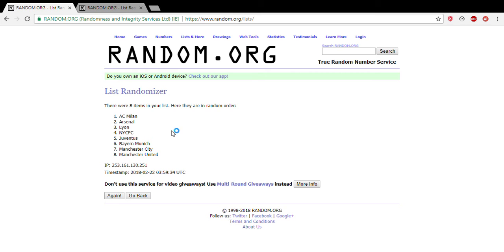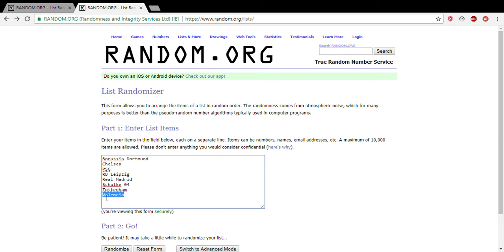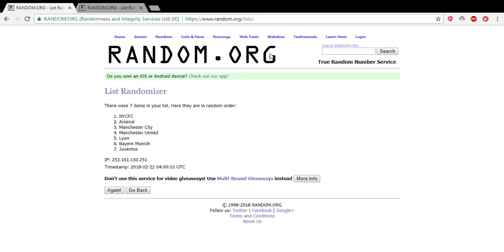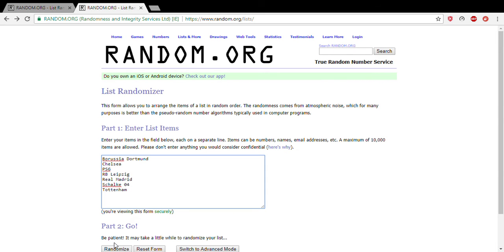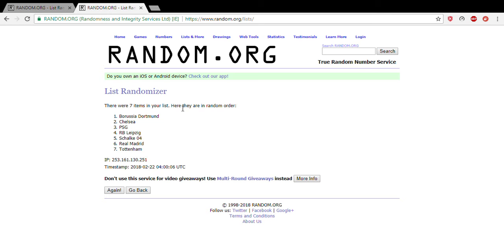So the first team is going to be AC Milan. They will be playing Valencia. All right, and we'll just use go back, and we will take out Valencia. And we will take out Milan. And we will run it again for the next matchup. It's going to be New York City FC against Borussia Dortmund. So that'll be matchup number 2.